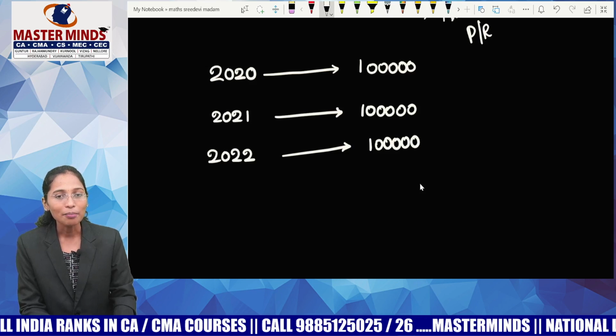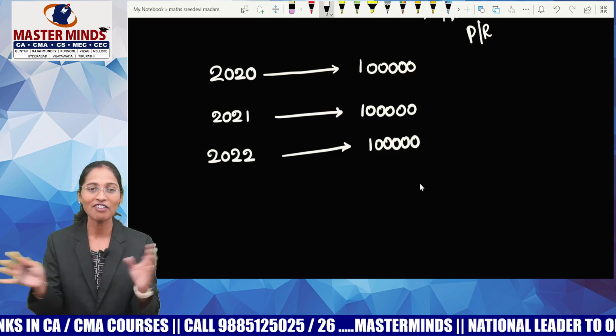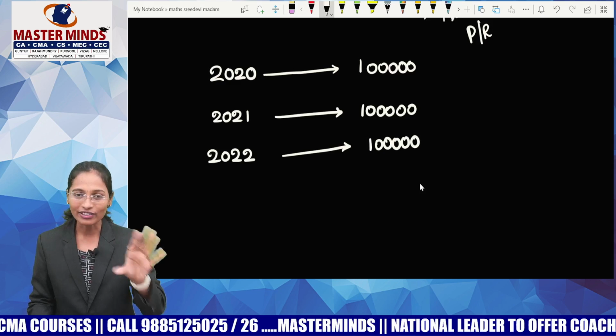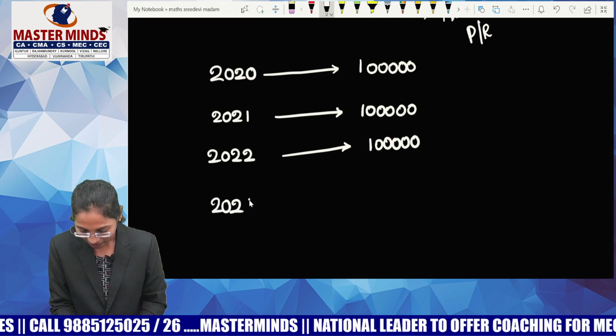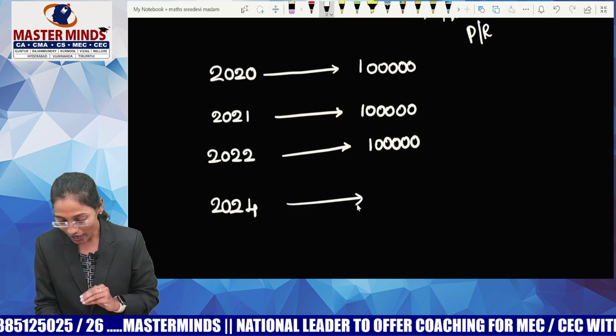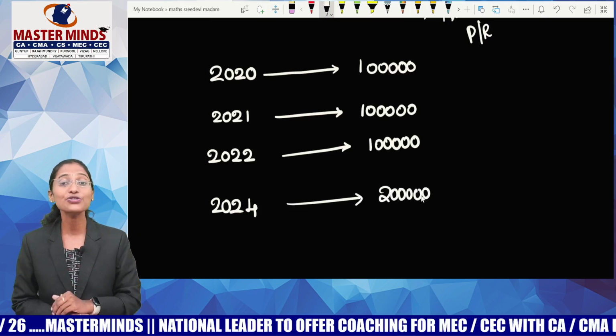But in 2023, my hand is empty, meaning I did not have funds. So I left 2023. In 2024, again, I did a 2 lakh deposit, because last year I missed my deposit.